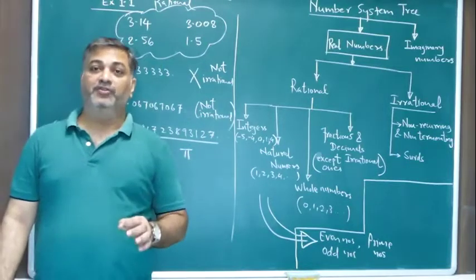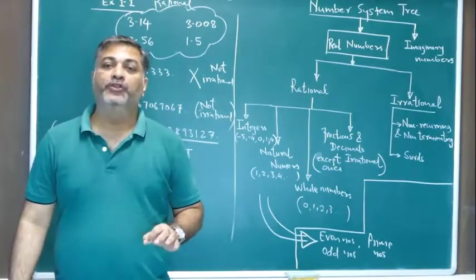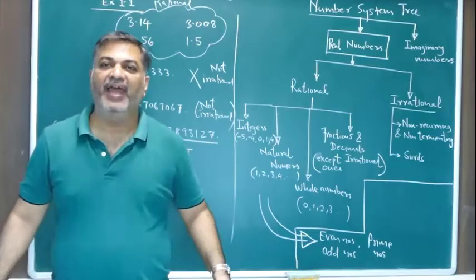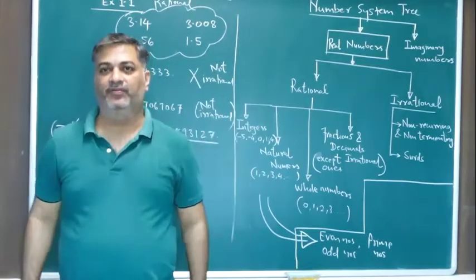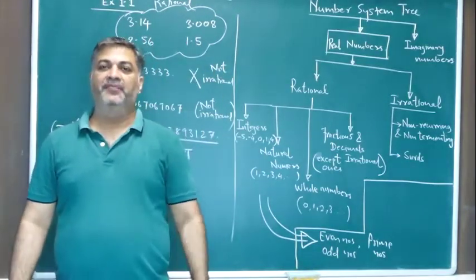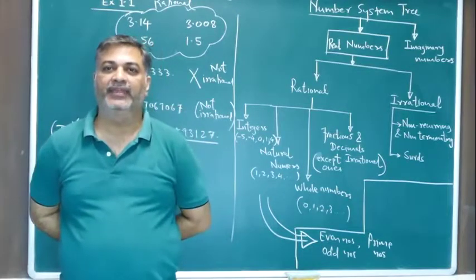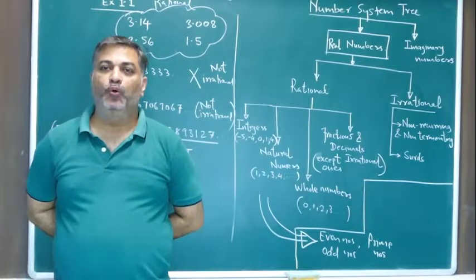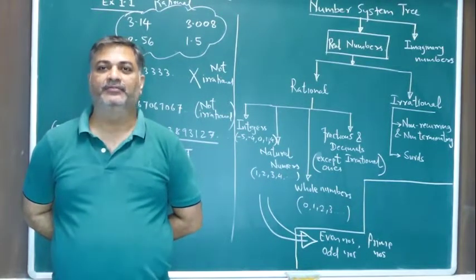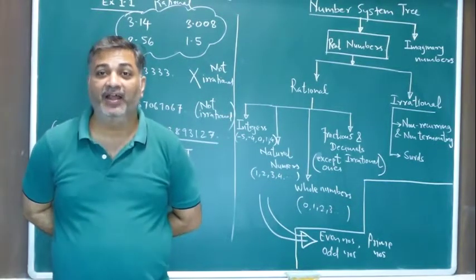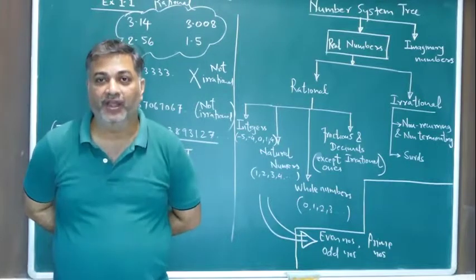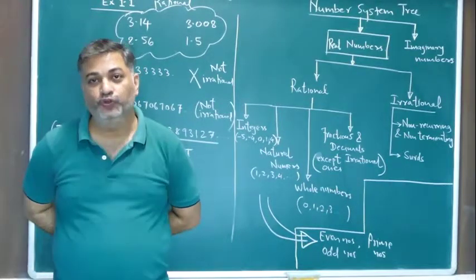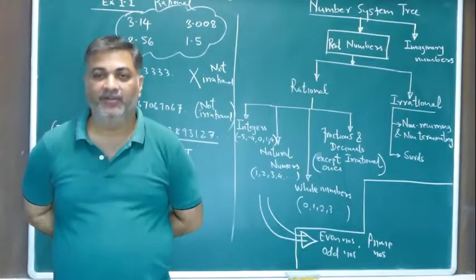Prime numbers means those numbers which do not go in any table except the number themselves. For example, if I take the number 8: 2 4s are 8, 1 8 is 8, 4 2s are 8, and 8 1s are 8.